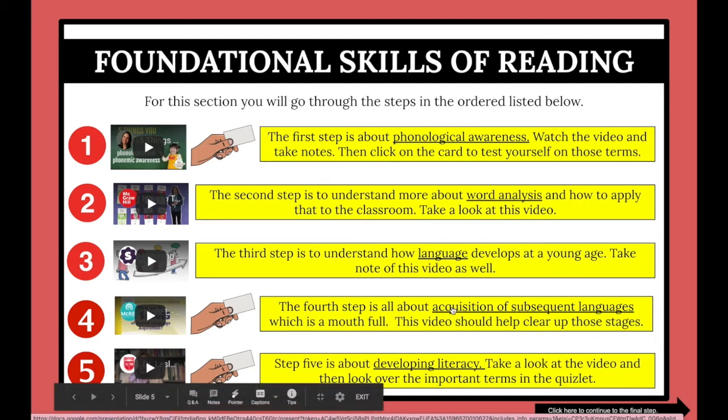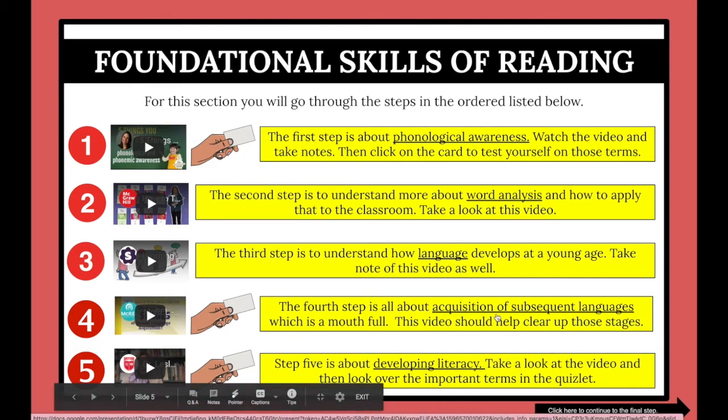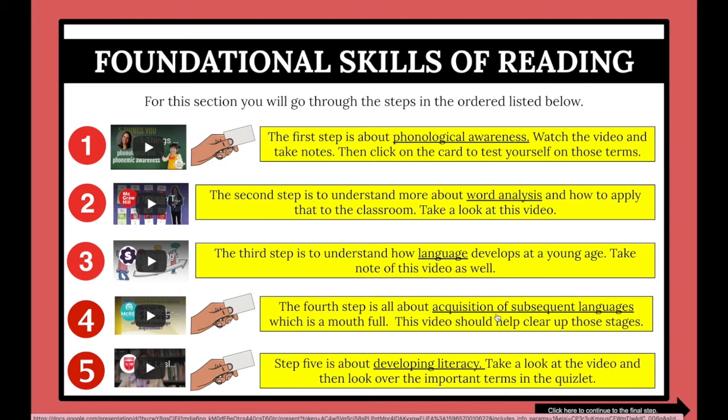The fourth step is all about the acquisition of subsequent languages, which is a mouthful. Obviously, this video will really help clear up those stages and just give you a little bit of a better understanding about it. And then I also included a Quizlet because that is a section that is not very frequently talked about, at least not in the education I have received in college, but this will give you a little bit more of an explanation of that.